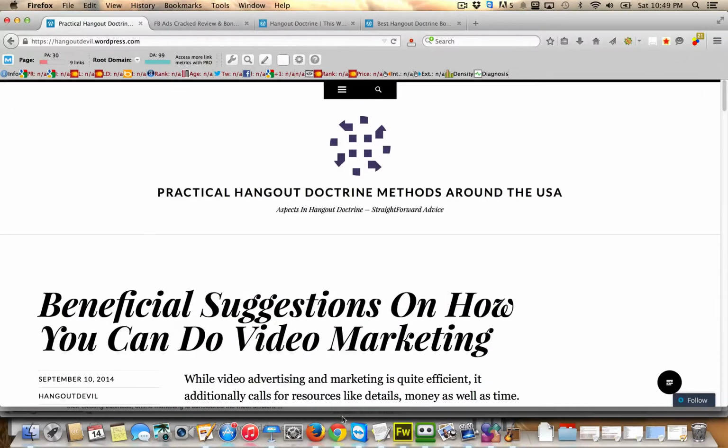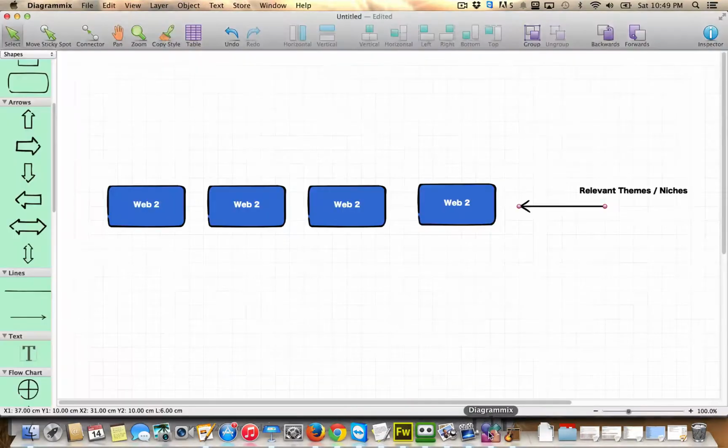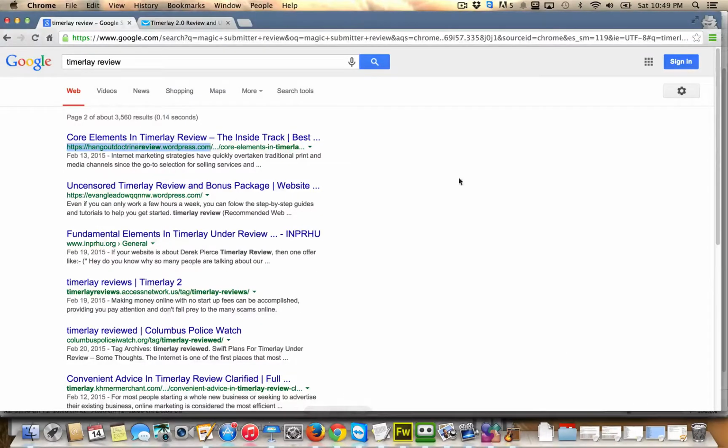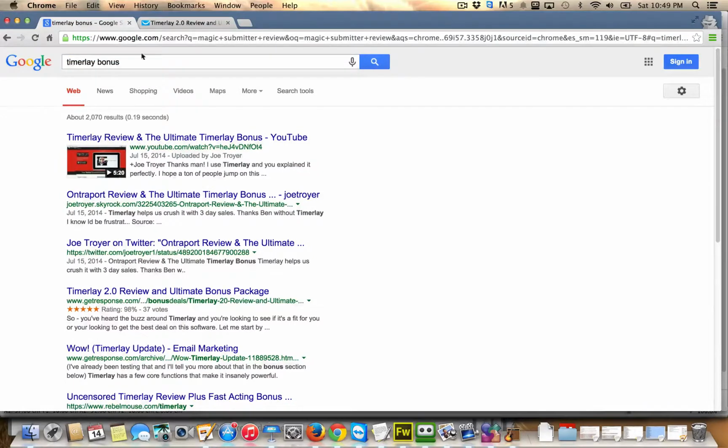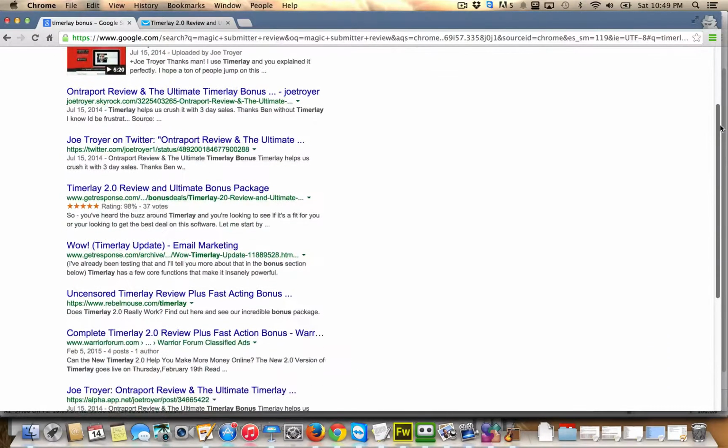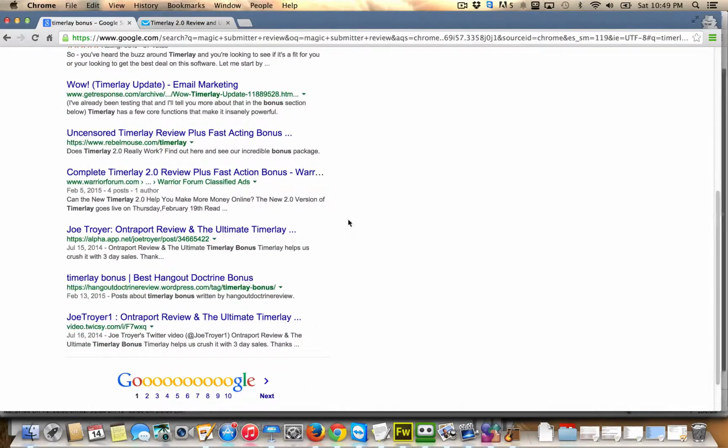So what ends up happening, and the reason I'm showing you all this, is you can build authority to these Web 2.0s, and then in maybe some of your longer tail keywords, like in this case, let's say Timerlay bonus. Now this is a term that people were competing for with SEO, and you'll see we're ranking on page 1 with this hangoutdoctrinereview.wordpress.com with a tag.